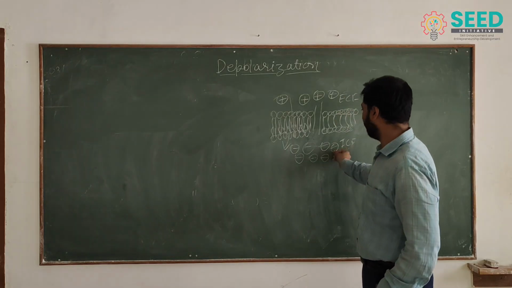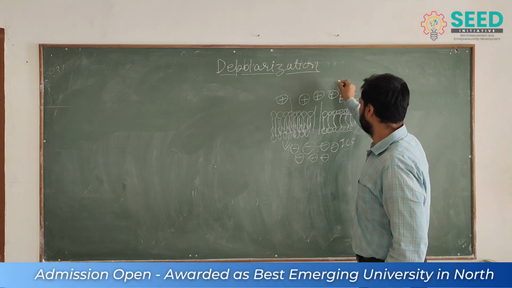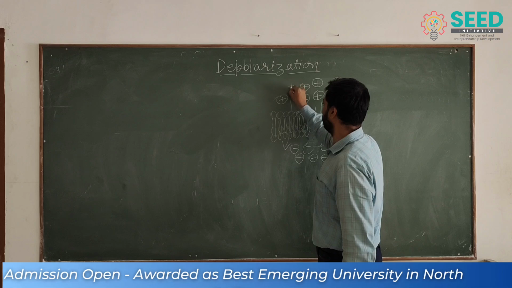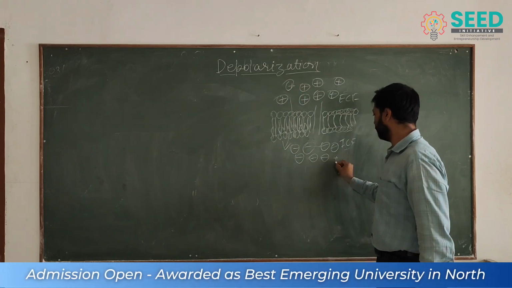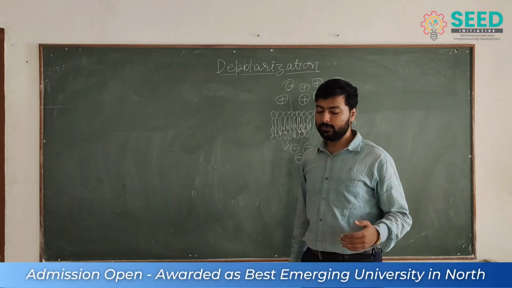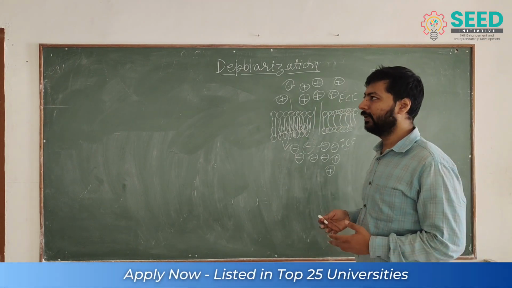The negative charges are inside and the positive charges are outside. Positive charges are in high quantity outside, and negative charges are in the ICF, intracellular fluid, as opposed to extracellular fluid.